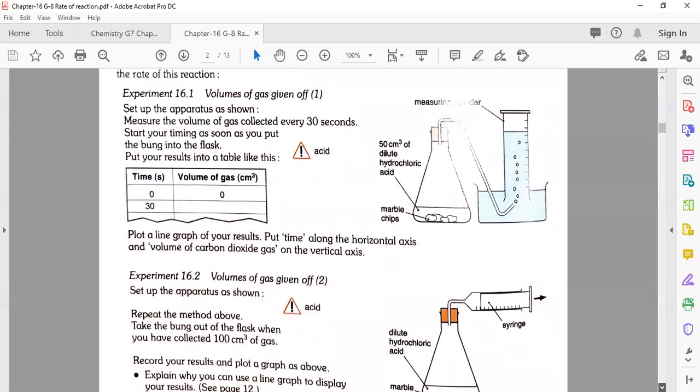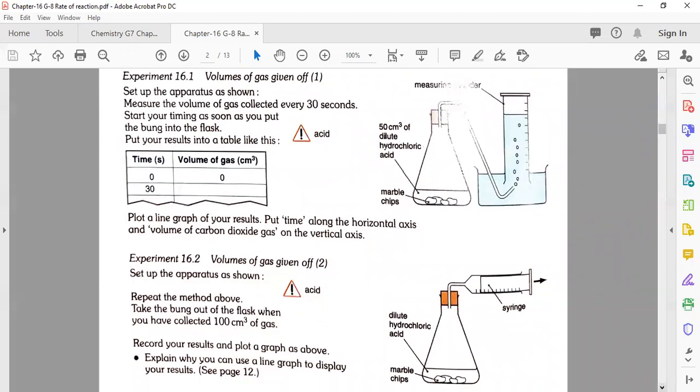So this is the second method of measuring the amount of a gas with the help of a syringe that I just showed you before. Volume of a gas given off: set up the apparatus as shown. So this is the second way to measure. It is the same way in which we are going to measure the volume, with the help of a cylinder or with the help of a syringe.